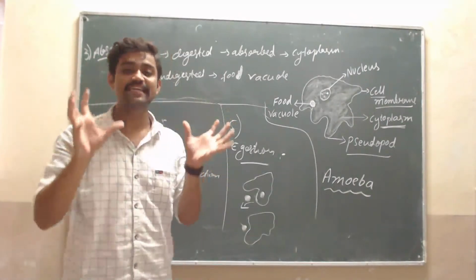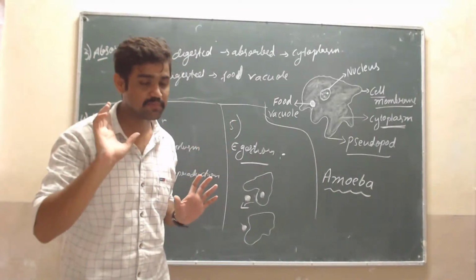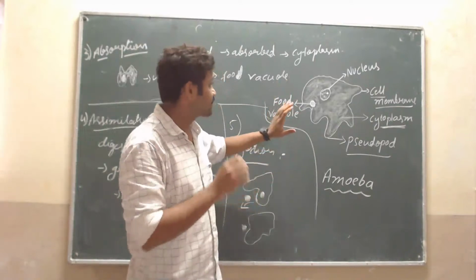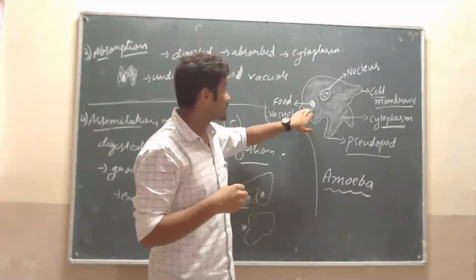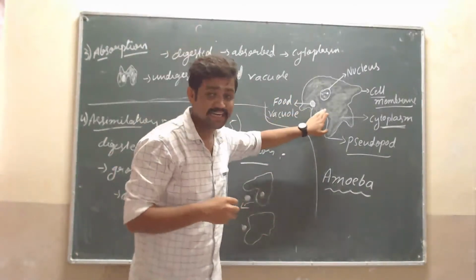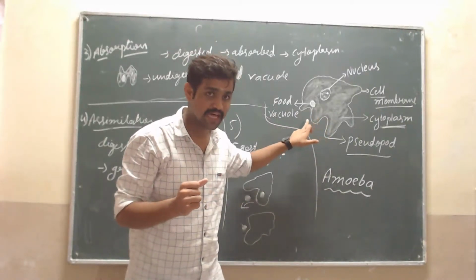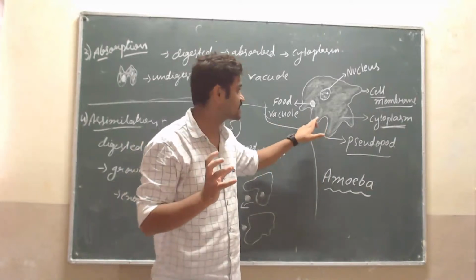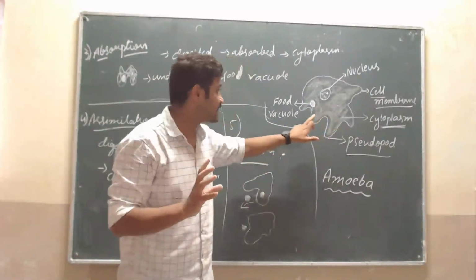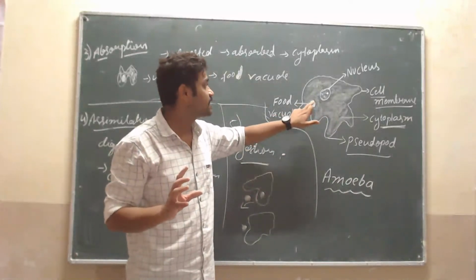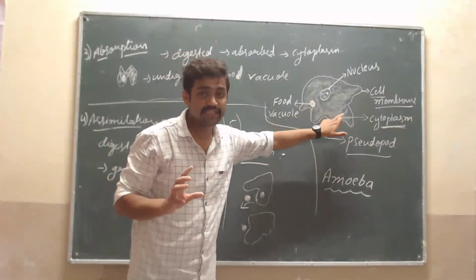This is about digestion in amoeba. One more time, I will simply explain to you the digestion in amoeba. See, actually the food is ingested by the amoeba. How? With the help of pseudopods, the food enters into the cell. In that, the food is digested in the food vacuole with the help of the cytoplasm.